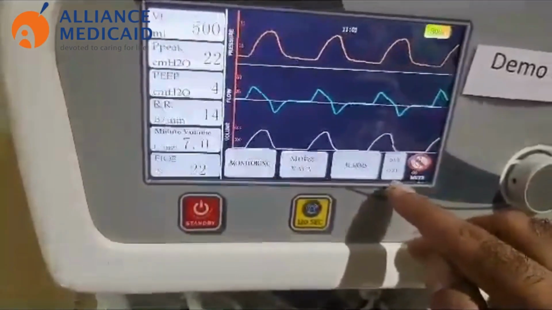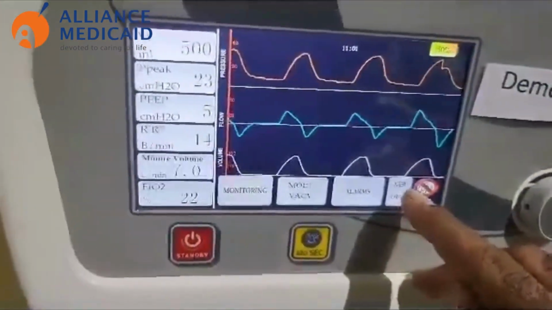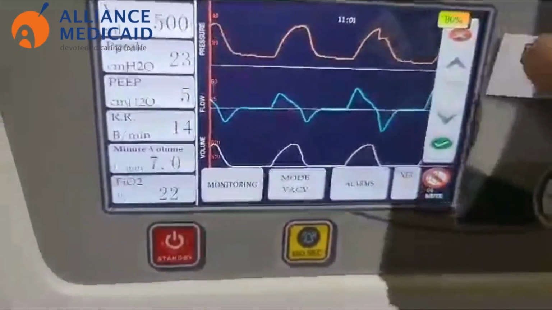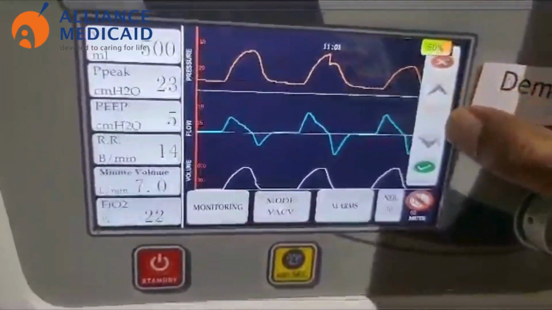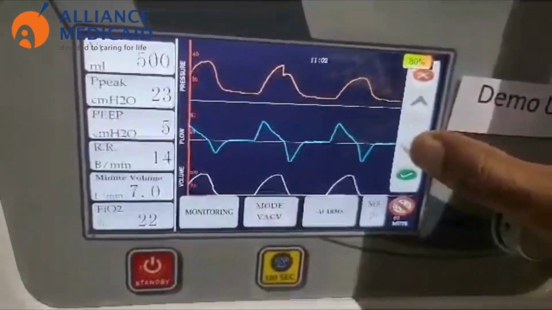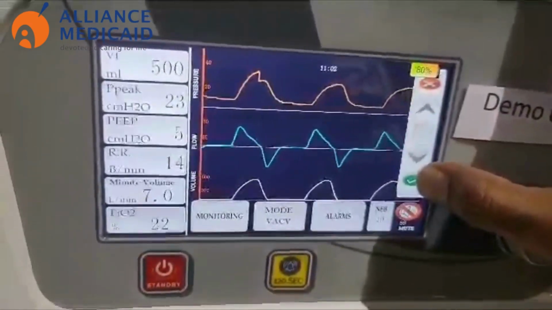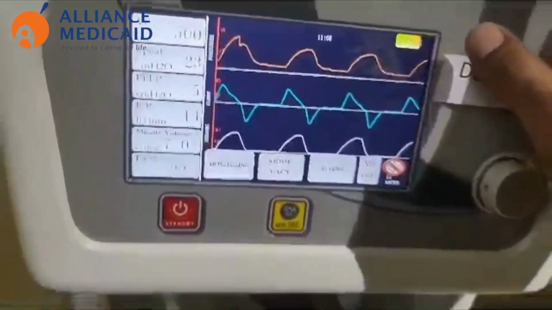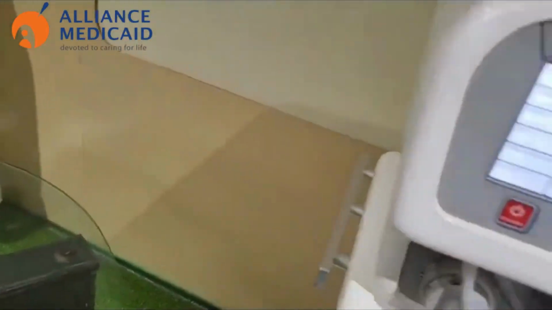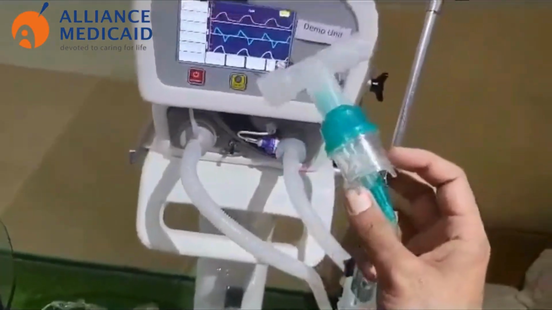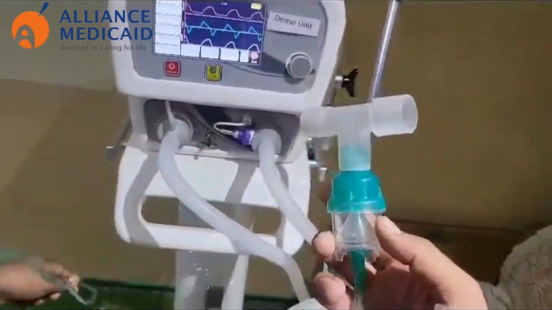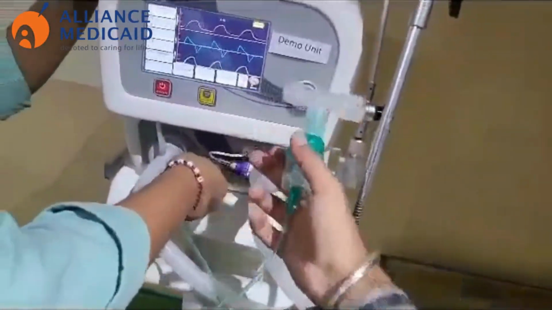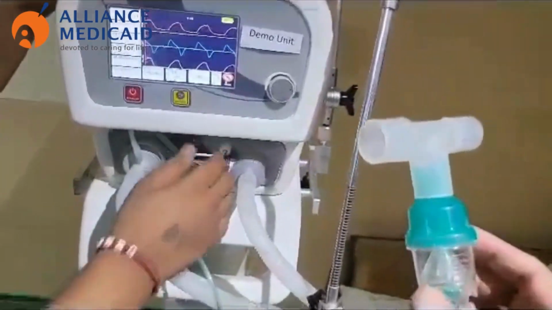And to activate or deactivate the nebulization section, you just press here and you just set your time for the nebulization and press this confirm button, and the nebulization will start. This is the nebulization kit. Over here you can connect the one side of the nebulization tube.